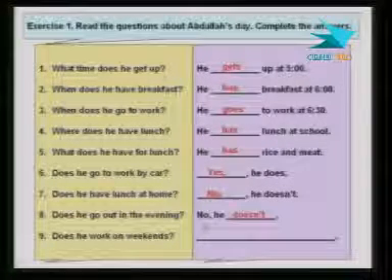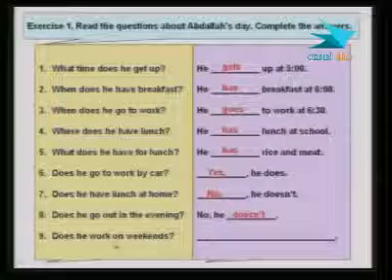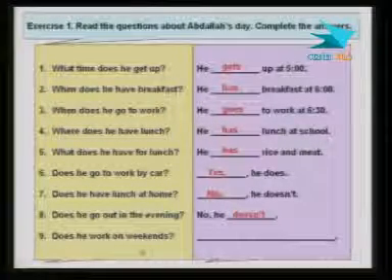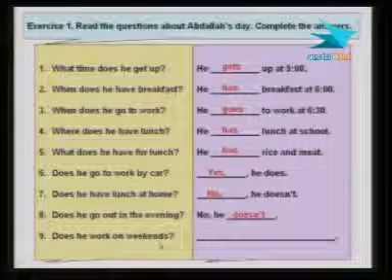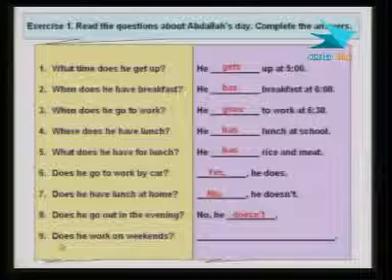He doesn't. Again, does he work on weekends? All right, question number 9. Does he work on weekends? Again, that's a yes, no question.